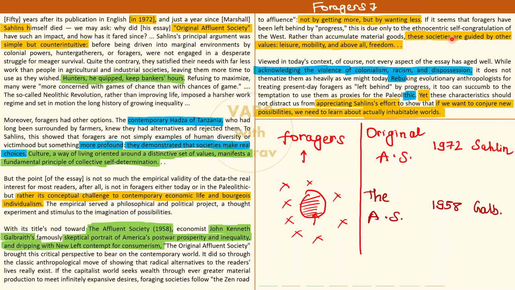And yes, they do have these positive attributes in their society. ठीक है? A couple of shortcomings pointed out by the author, but he does not dwell on that, rather once again gets back to the appreciative track. Okay, so I hope that you got the narrative.